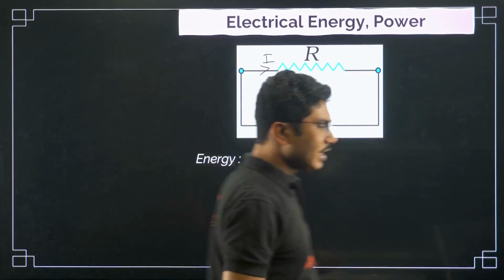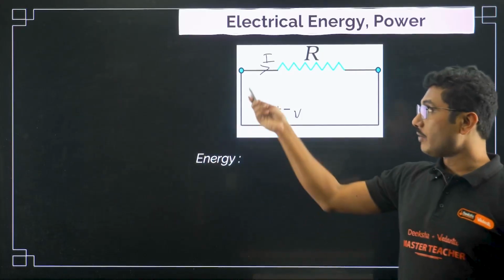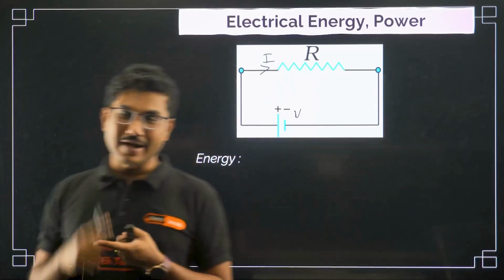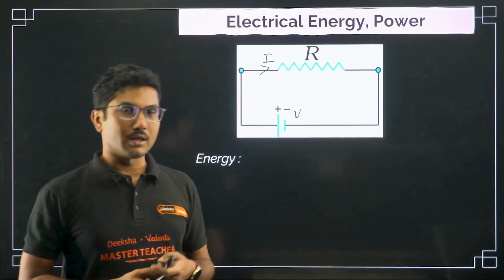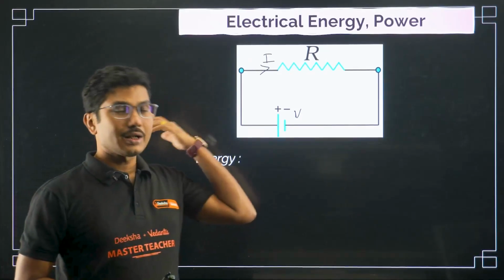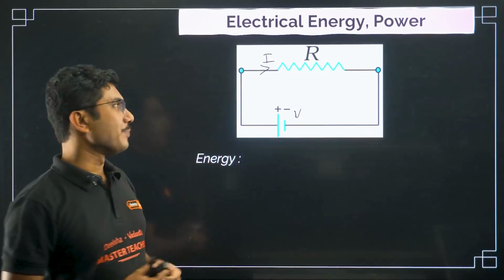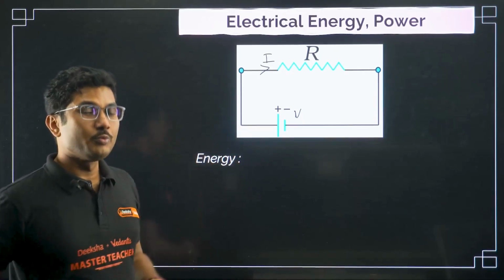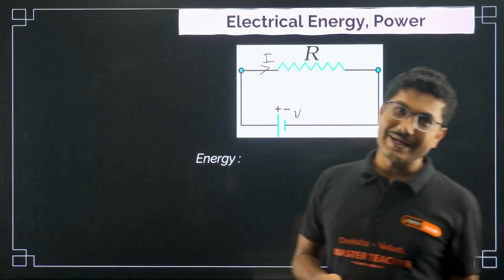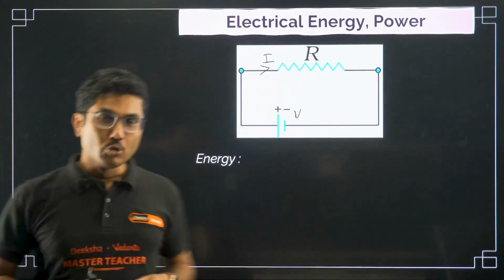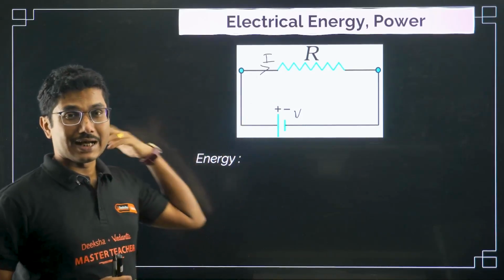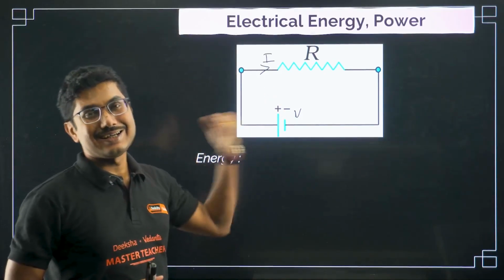Energy dissipated means whenever current is flowing through a resistor, it can be a light, a fan, an AC, whatever electric component you are using, they all have a resistance. Whenever you are using that device, the device is actually consuming electrical energy, and in return they are giving you light, maybe heat, maybe coolness, for example AC. So all the components are consuming electrical energy.